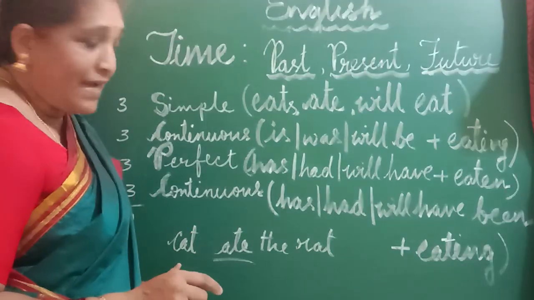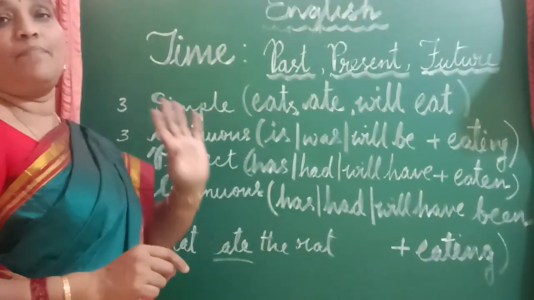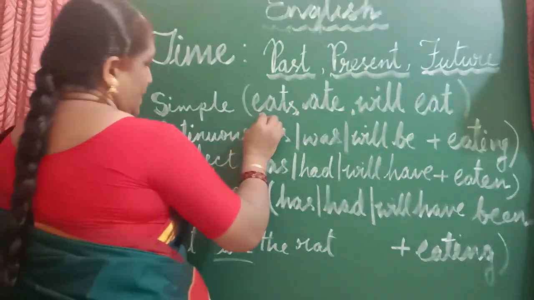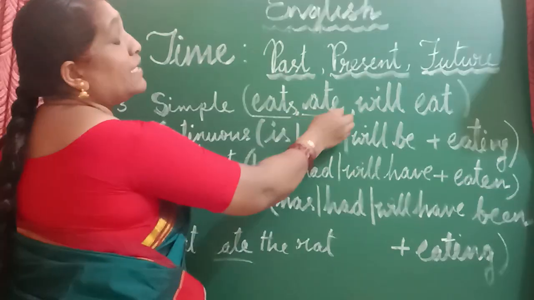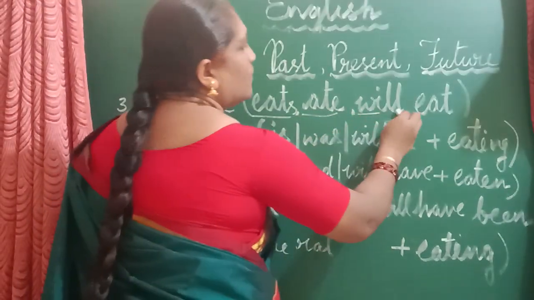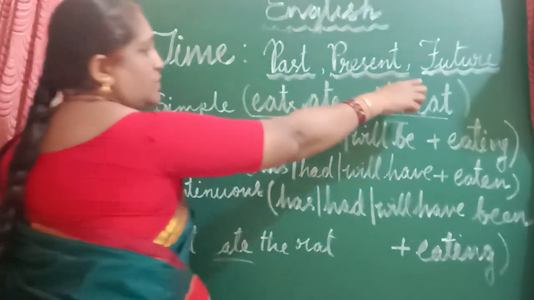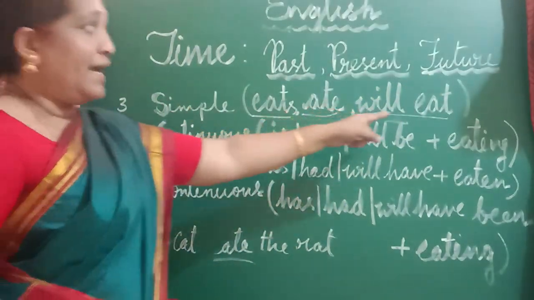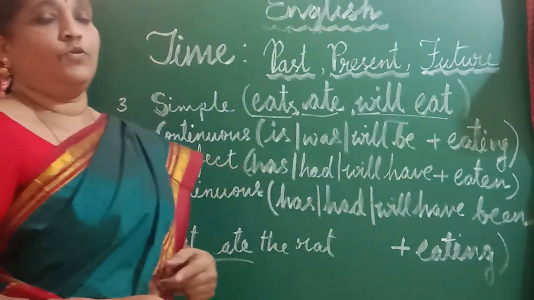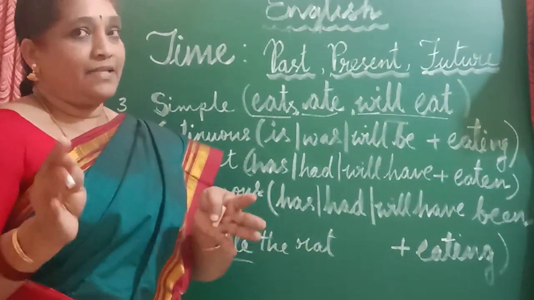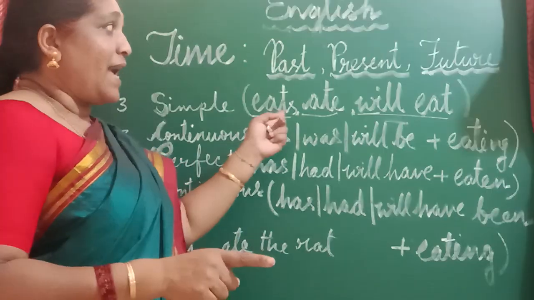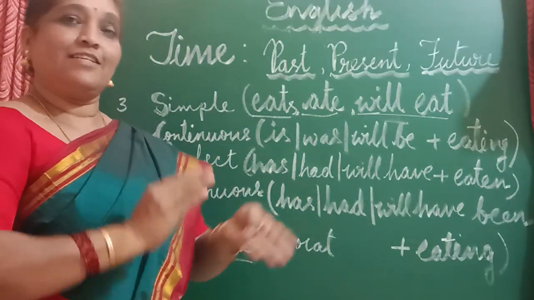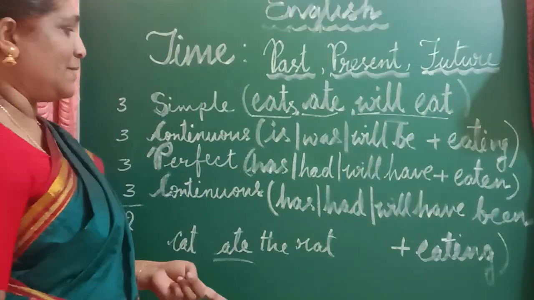Now see, cat ate the rat is the past tense. And cat will eat. Note these words: eats, present tense; ate, past tense; and future tense, will eat. In the simple future tense, our sentence should be "cat will eat the rat tomorrow." Today we brought the new cat to our home and there are so many rats, so from here onwards, after we brought the cat here, it will eat the rats.